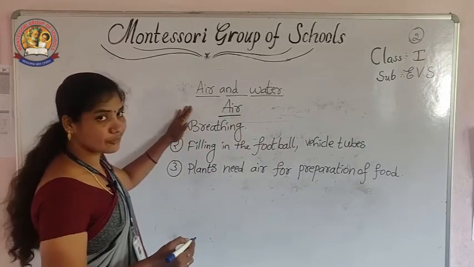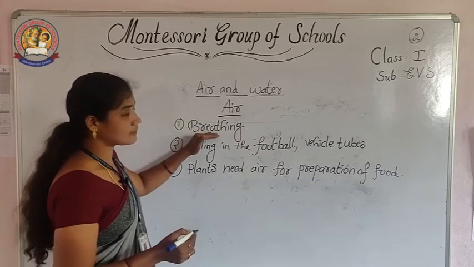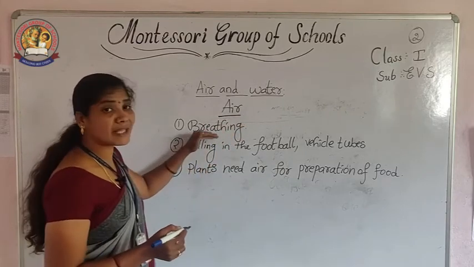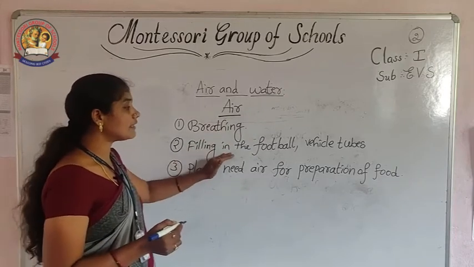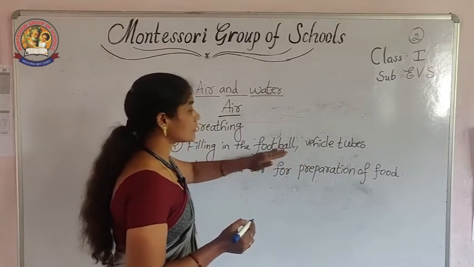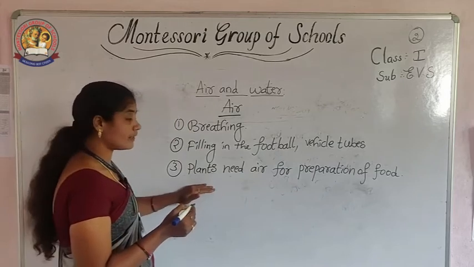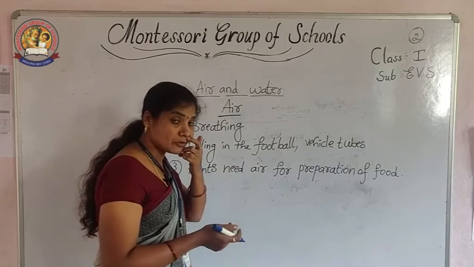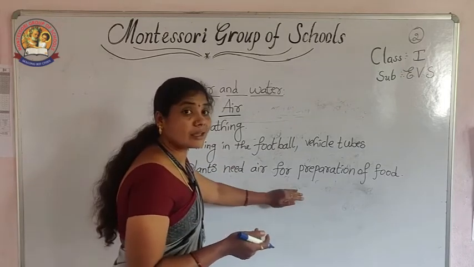Air is useful for what? Air is useful for breathing. Plants, animals as well as human beings, means living beings want air for breathing. Next, filling the football and vehicle tubes. Vehicle tubes and balls are filled with air. Next, the third point is plants need air for preparation of food.